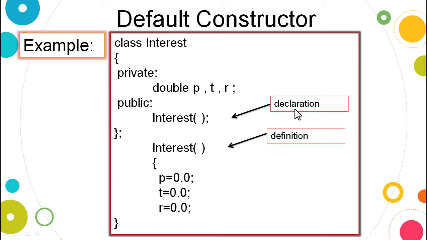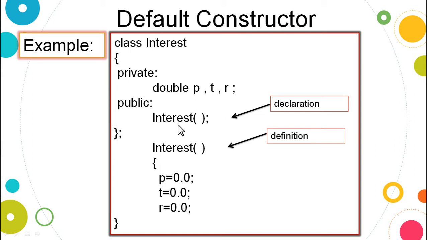Constructors are declared in the class, but they can be defined inside the class or outside the class also. So the class definition closes, then again I am defining outside the class. If you are defining inside the class, the entire piece of information will be replaced over here. If you are defining outside the class, then you use the scope resolution operator. That's the difference. I am showing you how a constructor is declared and defined inside the class.